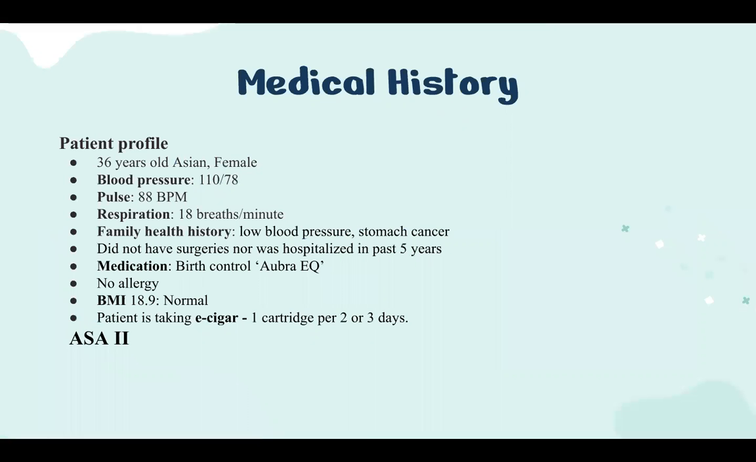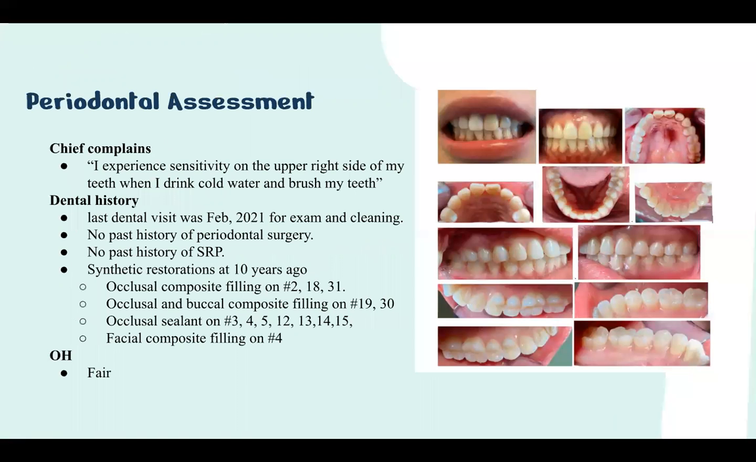Medical history. The patient is a 36-year-old Asian female. Her blood pressure was 110/78, pulse was 88, respiration was 18. The patient has a family history of low blood pressure and stomach cancer. She is taking birth control, Ortho Tri-Cyclen, but there is no contraindication for dental treatment. She has no allergy. Her BMI is 18.9, which is normal. Her ASA status is 2 because the patient uses an e-cigarette, 1 cartridge per 2 to 3 days.